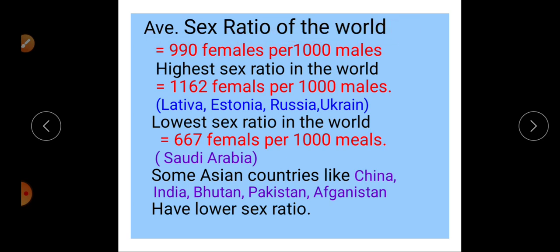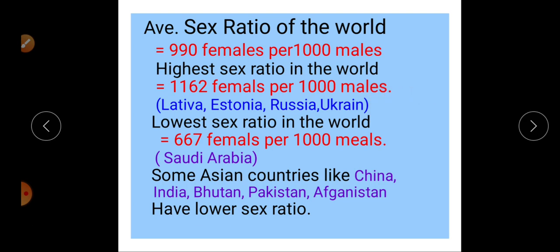Average sex ratio in the world is 990, meaning 990 females per 1000 males. The sex ratio distribution in the world is not even. There is a big difference in the sex ratio between different countries. Some countries have very low sex ratio, some have high sex ratio. The highest sex ratio of the world is 1162 females per 1000 males.